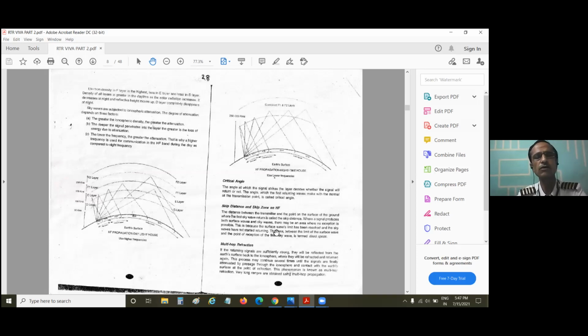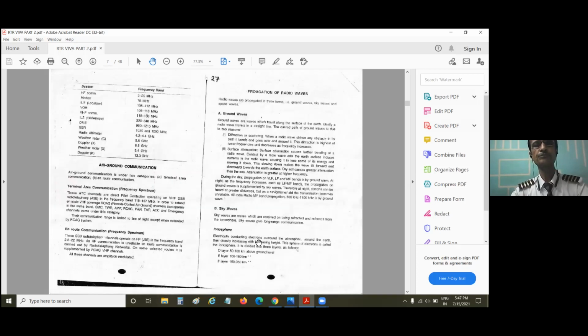They will all go towards the sky, and if they are more powerful than that, they will go out into space. You will have space waves also, but space waves are not very useful for us. That's why we don't increase the power of transmission to that extent.